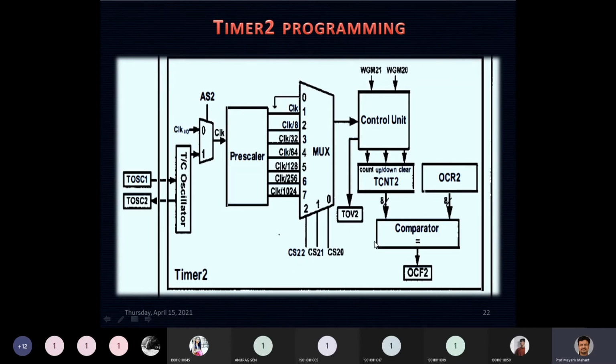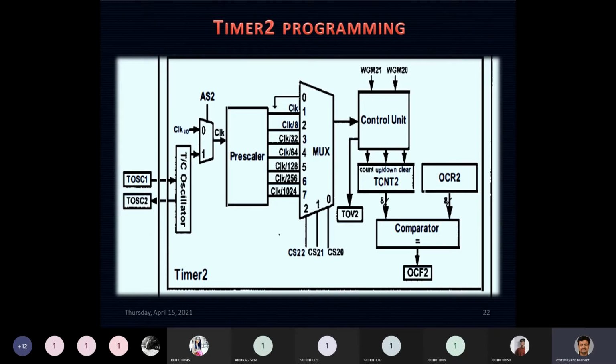On the basis of these select lines, one clock is provided as the timer clock to timer 2. This is the same as in timer 0: if I select 0, no clock is provided to timer 2, and timer 2 will stop.